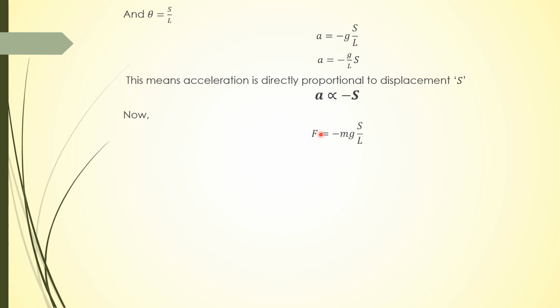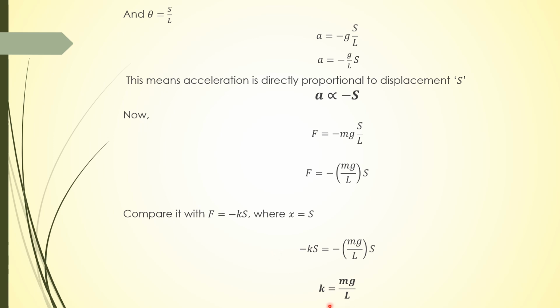For that we know that force is equal to minus mg theta. Theta is s upon L, so force is equal to minus mg into s upon L, which we can write as F is equal to minus mg upon L into s. According to Hooke's law, force is equal to kx, so here x is s, and F is equal to minus ks. If we compare these two equations, minus ks is equal to minus mg upon L into s. The negative signs cancel, so the spring constant is equal to mg upon L.